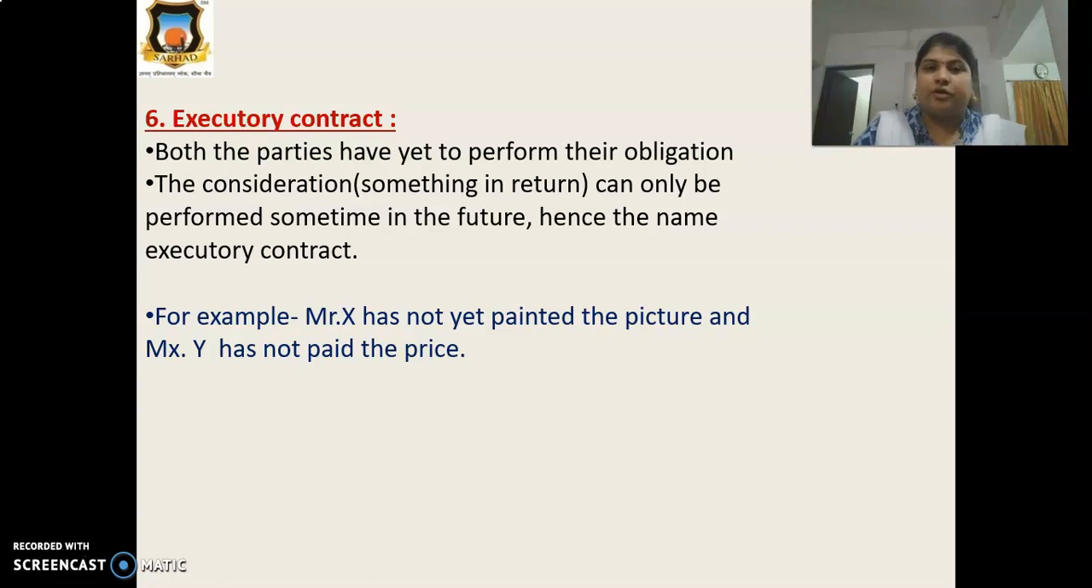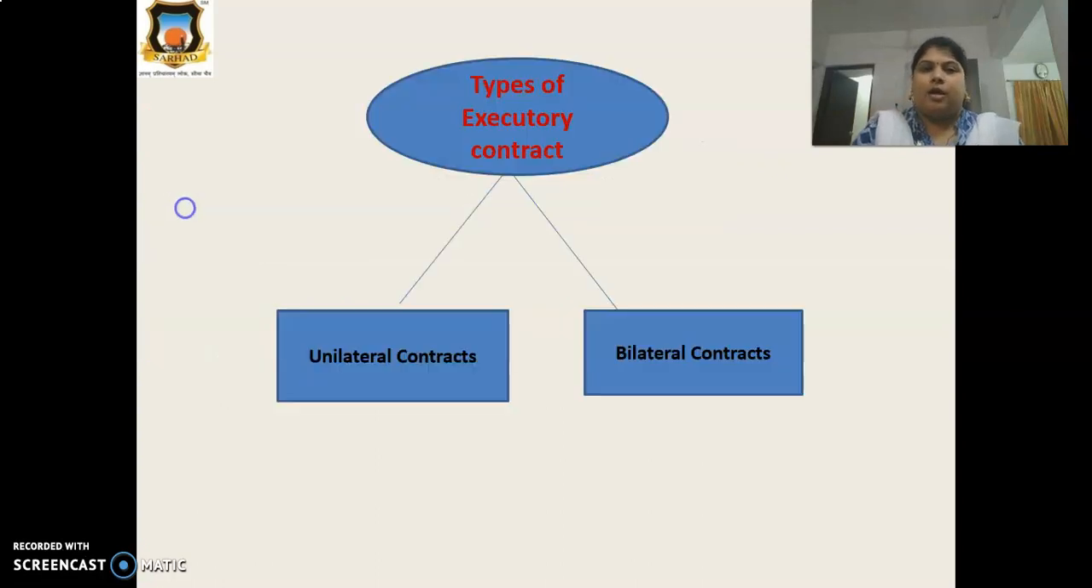It means executory contract. For example, Mr. A has not yet painted the pictures and Mr. Y has not paid the price. Okay, this is in future. Whatever contract happens in future will be your executory contract, right? I hope this is clear.